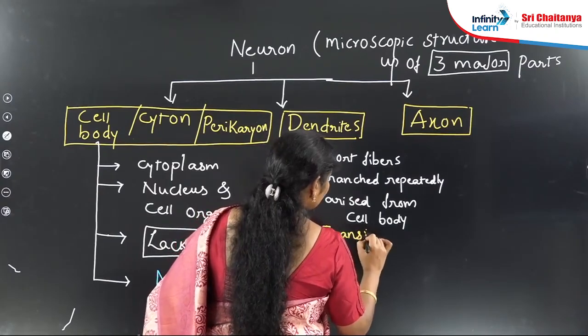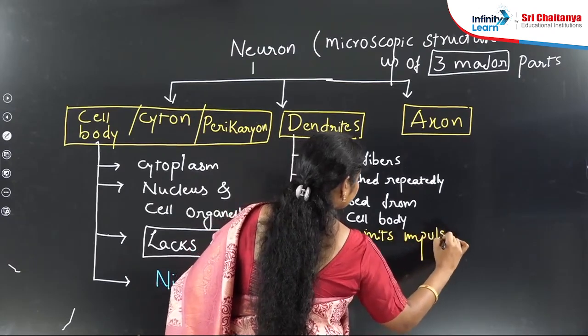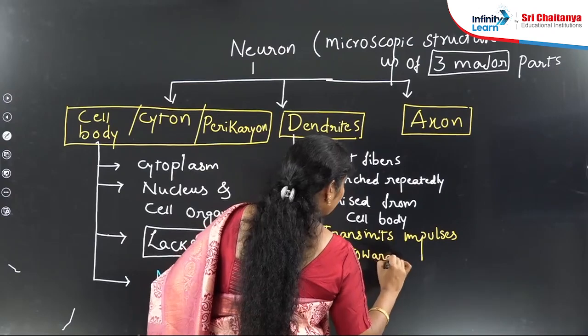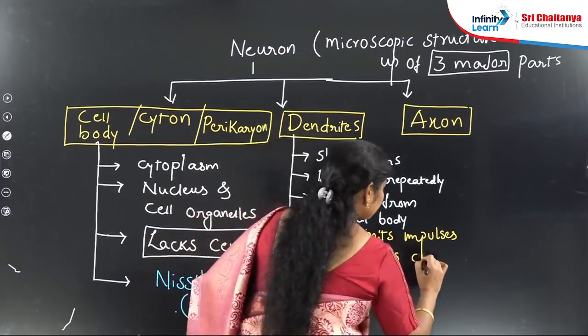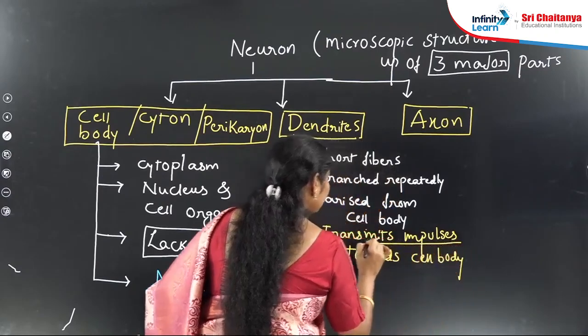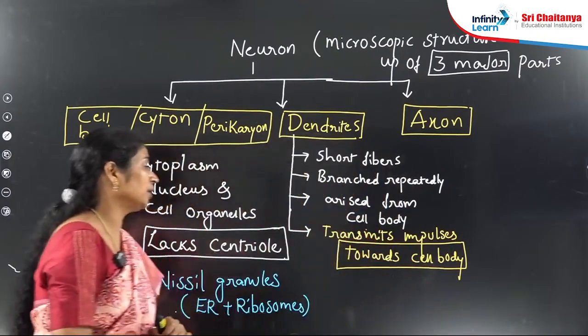Important point this one. It transmits the impulses towards the cell body or away from the cell body? The answer is towards. After receiving, they send the impulses towards the cell body. This is a very, very important point.